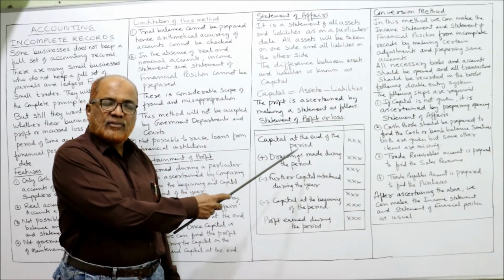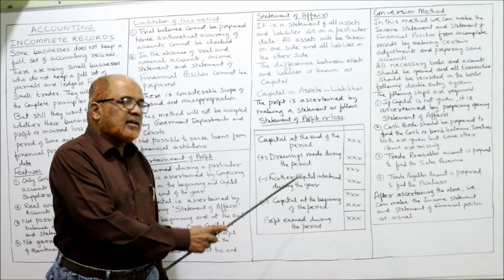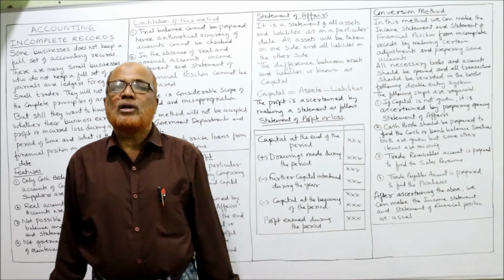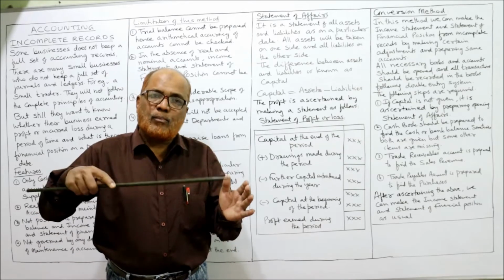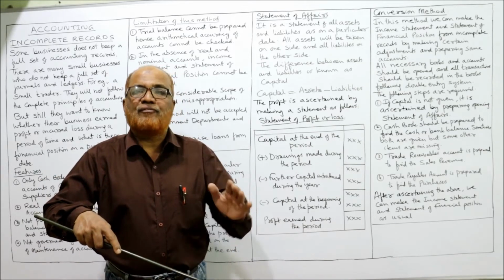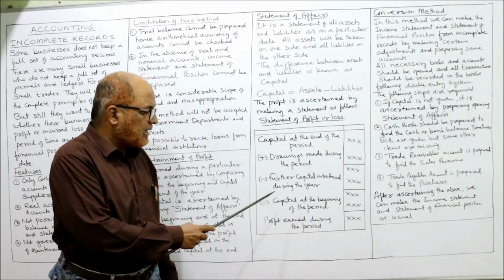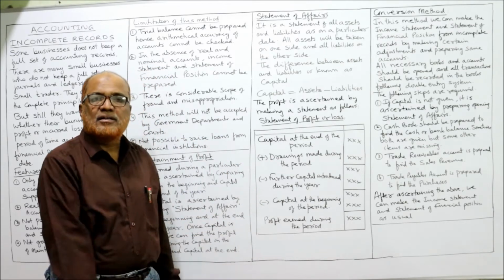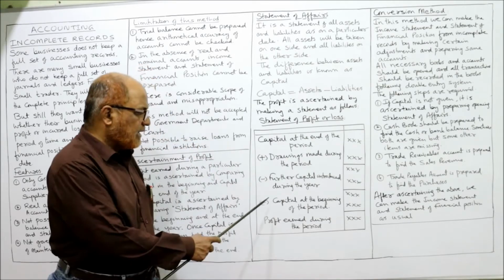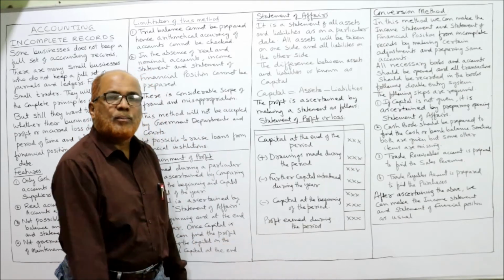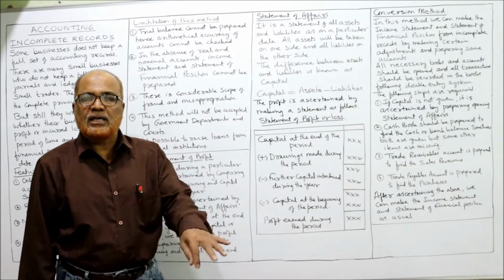So capital at the end of the year, add drawings, minus further capital introduced during the year. If the owner has introduced some more capital during the year, that further capital introduced should be deducted. Then we deduct capital at the beginning of the year. Opening capital we deduct. The resulting figure is called profit earned during the year.